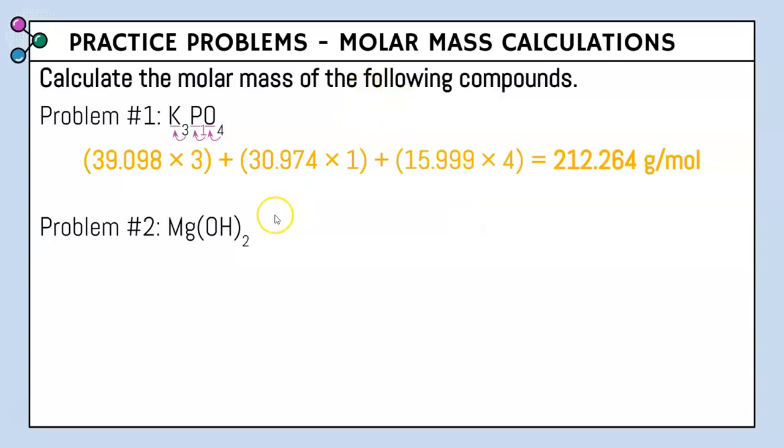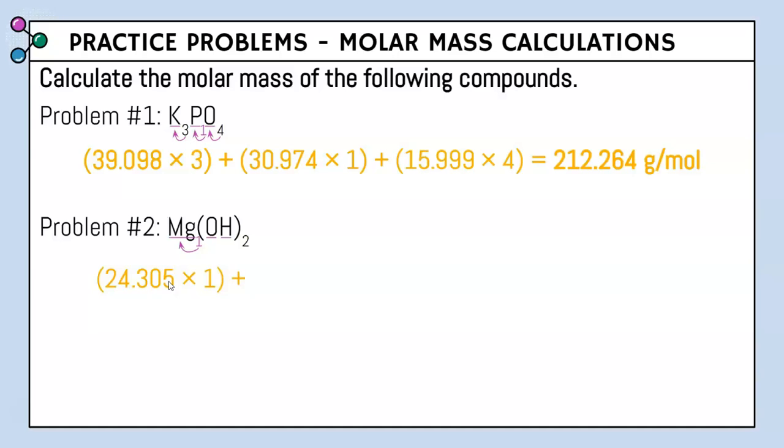That is Mg(OH)2. Again, we're going to underline all of our capital letters first. And this lowercase g actually goes with capital M. So we have Mg as one element, O, and then H. So looking at our first underline, which is Mg, on the periodic table, which is magnesium, it has an atomic mass of 24.305. Now, looking at how many we have in the compound, there is no number after Mg, so it's going to be a 1. So we have 1 Mg, so we're going to multiply this number by 1.